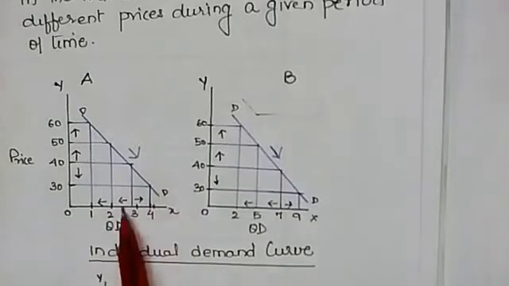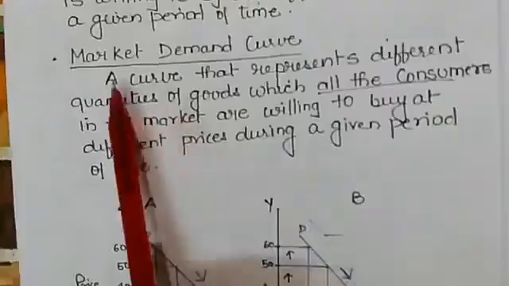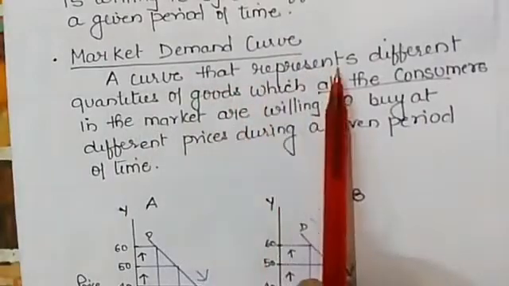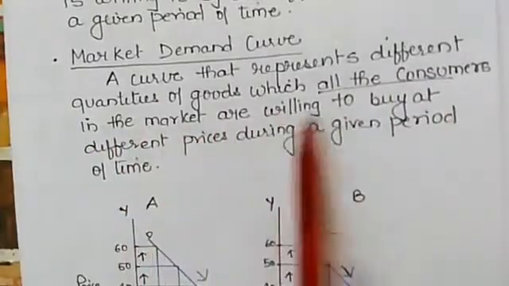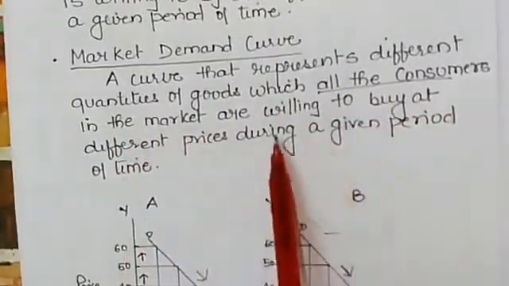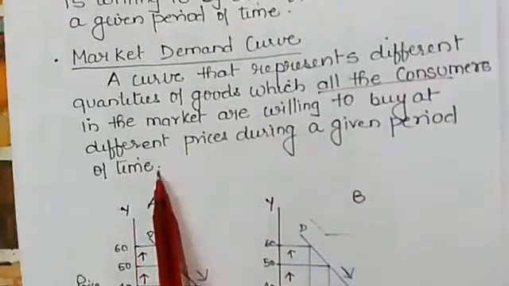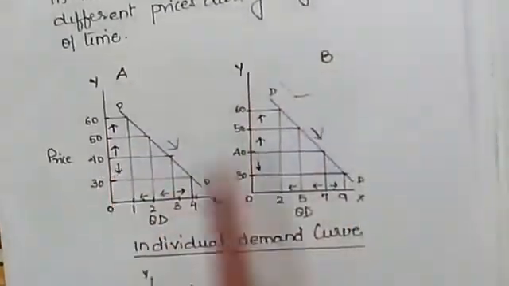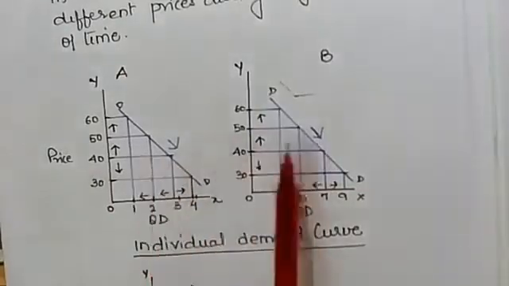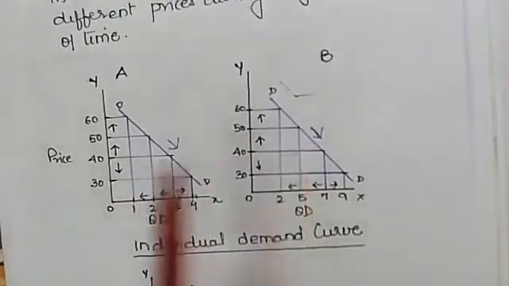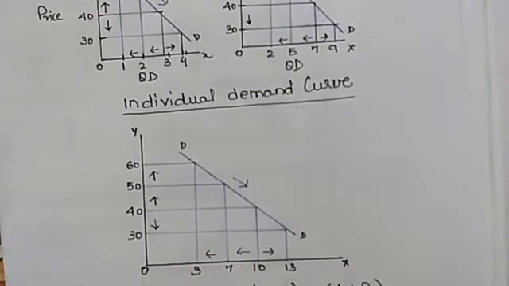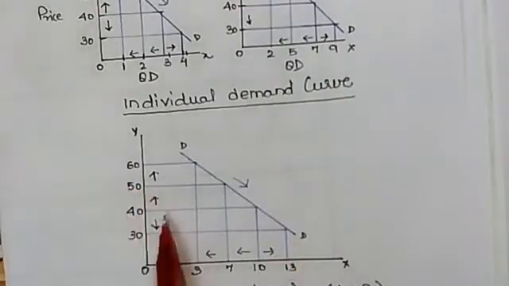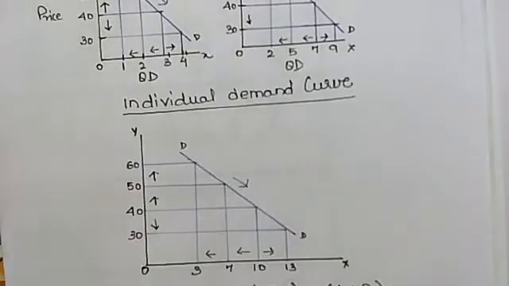The market demand curve: a curve that represents different quantities of goods which all the consumers in the market are willing to buy at different prices during a given period of time. Or you can say it is a horizontal summation of the demand curves of all the households. Here A plus B shows the market demand curve. A single demand curve represents both the demand curves of A and B.